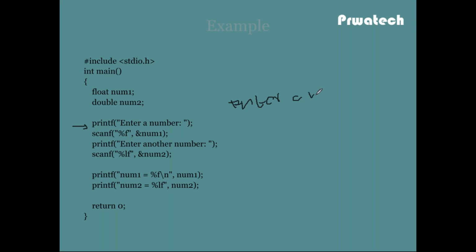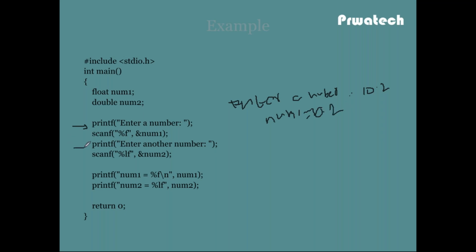The scanf function reads input from the console window. If the user enters 10.2, then num1 has 10.2.